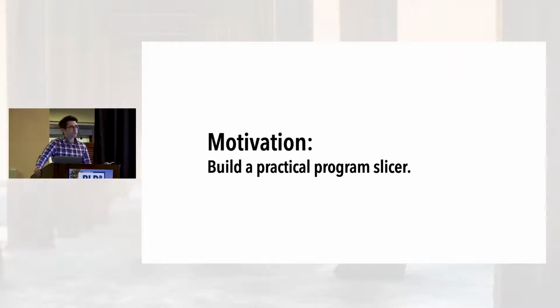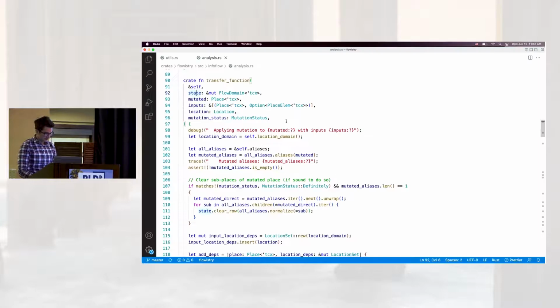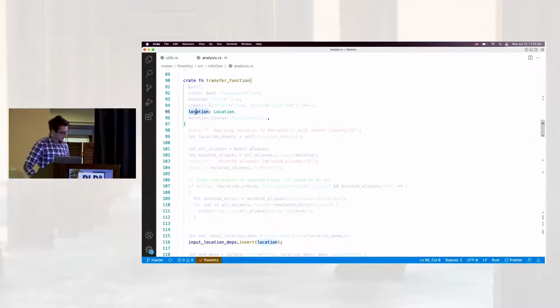So the motivation for this work was to build a practical program slicer. Let me show you what I mean by program slicing. A program slicer is a tool where a user clicks on a particular variable, and the tool shows the subset of the program that could influence that variable or is influenced by that variable.